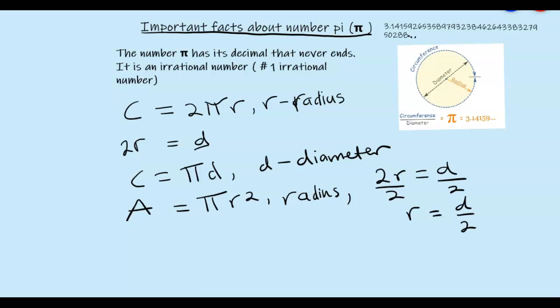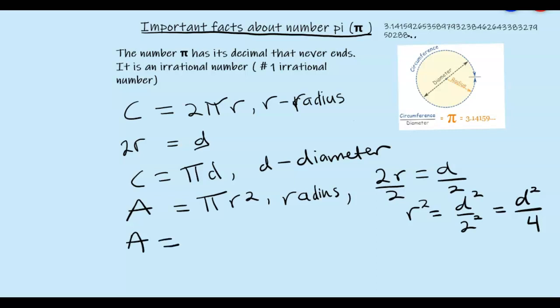So if I'm looking for radius squared, I will square here, I will square here, and I will square here. That will give me diameter squared divided by 2 squared, which is 4. So if I want to replace the radius with the diameter, I'm going to put d squared over 4 right here.